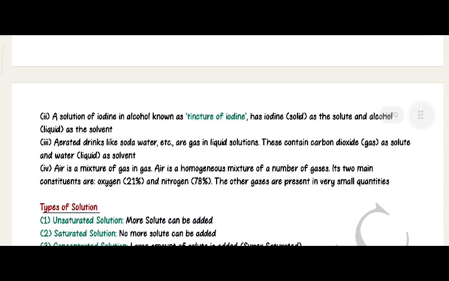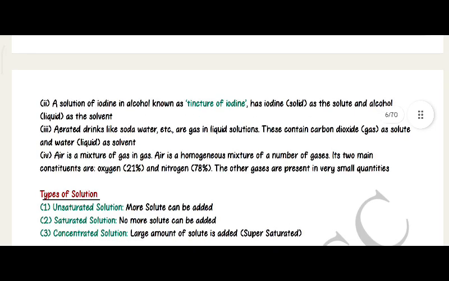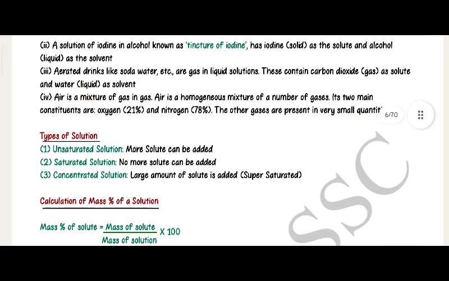Aerated drinks like soda water are gas in liquid solutions. These contain carbon dioxide gas as the solute, and water, a liquid, as the solvent. Air is a mixture of gas and gas. Air is a homogeneous mixture of a number of gases. Its two main constituents are oxygen 21% and nitrogen 78%. The other gases are present in very small quantities.